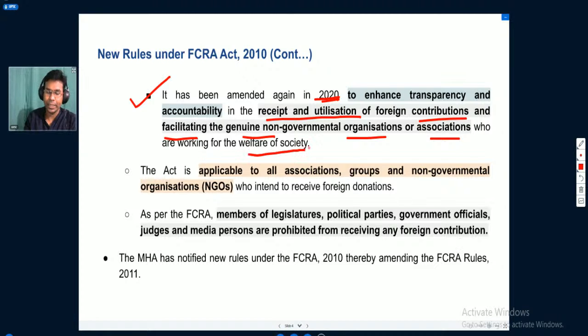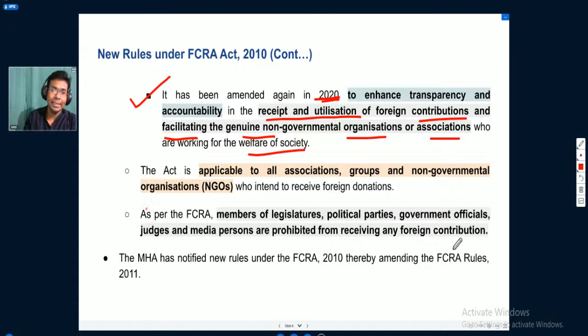Okay, so what the government is trying to do is to facilitate those organizations or associations that are genuinely working towards the welfare of the society. And at the same time it wants to enhance transparency and accountability so that we can have proper control over those organizations that may hamper the national interest of India.